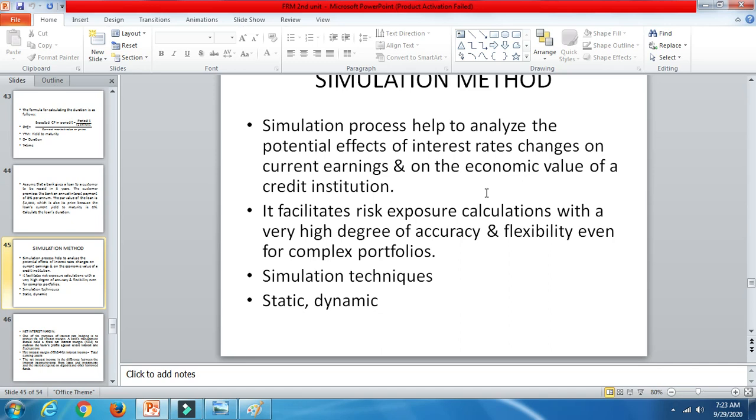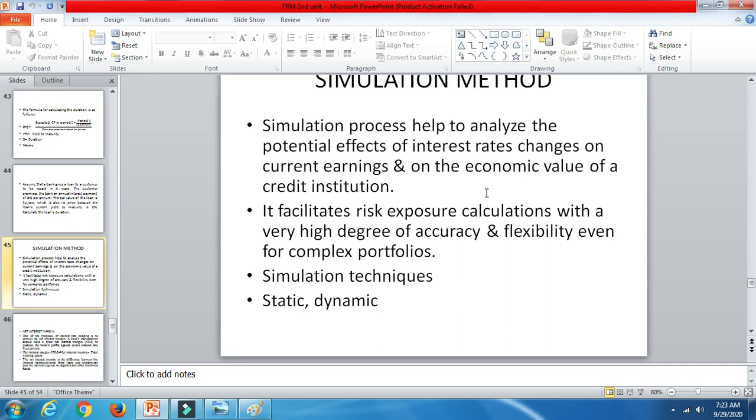Dynamic simulation takes into consideration assumptions about the future of interest rates, the future of a particular security, and changes in the bank operations as well. The first type of interest rate risk considered is rate level risk, which is the fluctuation of interest rates, variable over a period of time.